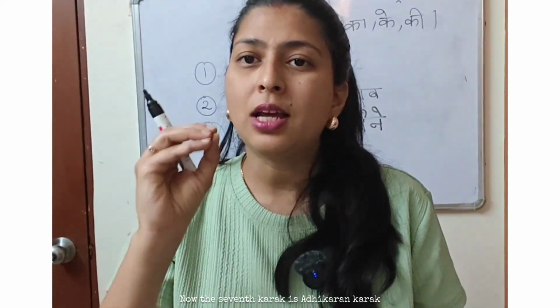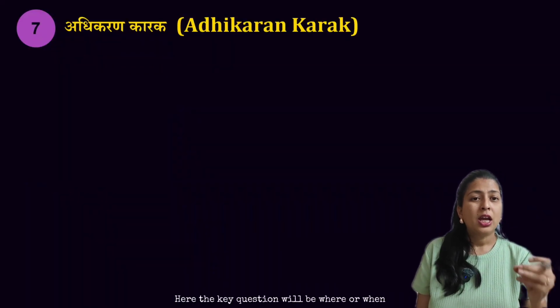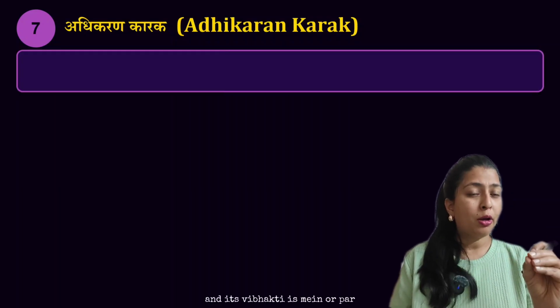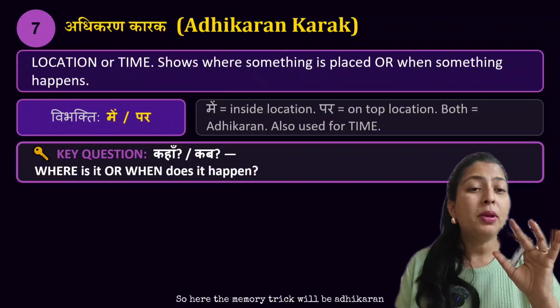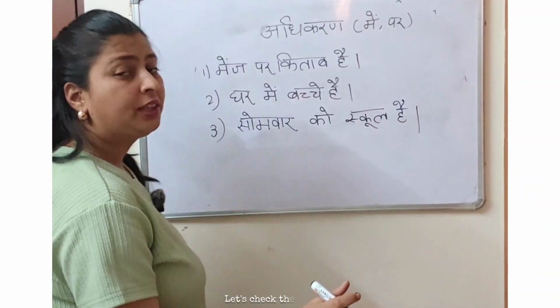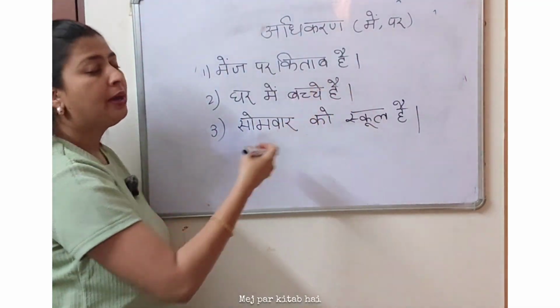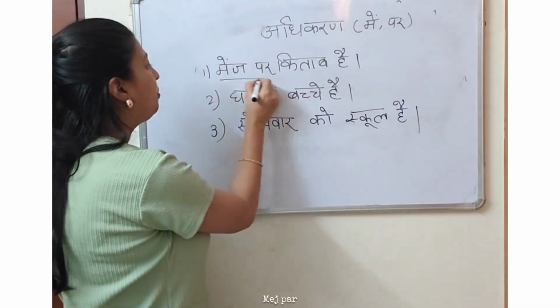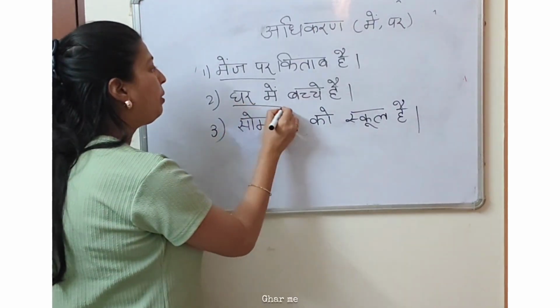Now the seventh karak is adhikaran karak. Here the key question will be where or when, and its vibhakti is mein or par. So here the memory trick will be adhikaran means the address. Let's check it with the examples. The vibhakti is mein or par. Page par kitab hai. So where is the book? Page par. Now here, घर में बच्चे हैं. Where are the kids? घर में.